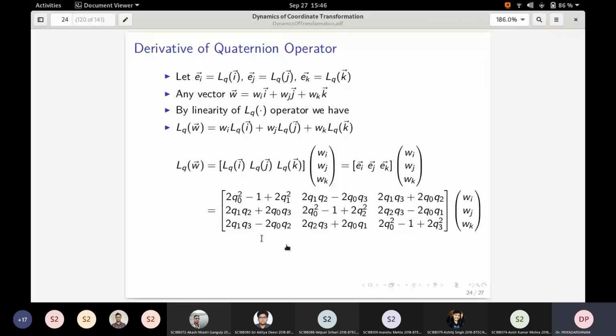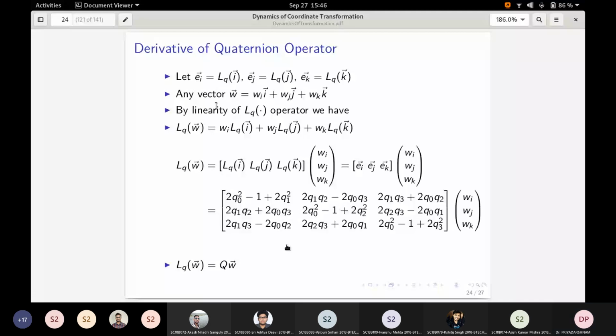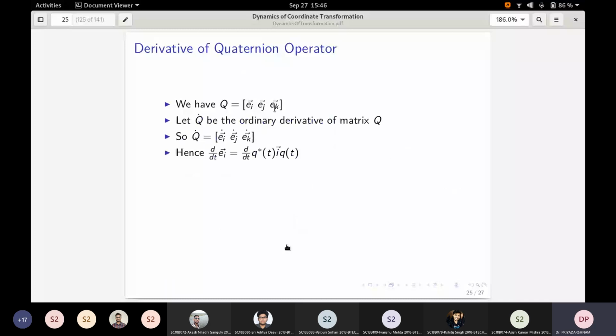This is Q times W, which we already know. Suppose you want to compute the derivative of this normal quaternion. Then Ei dot, Ej dot, Ek dot is what we have to compute. But what is Ei dot? It is d by dt of Ei, which is d by dt of Q star i Q, which we had already computed for a general vector: minus omega bar LQ plus LQ times omega bar, which is minus omega bar Ei plus Ei times omega bar.